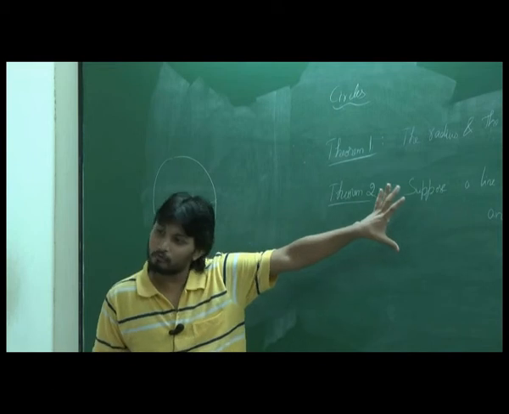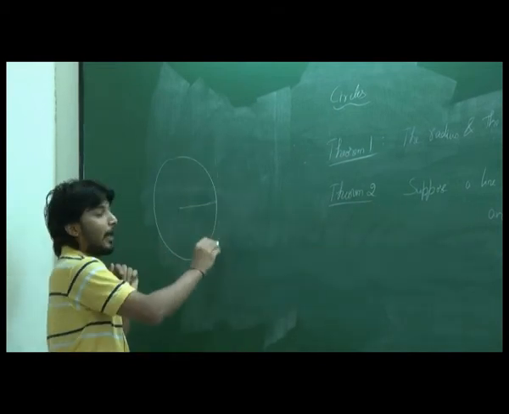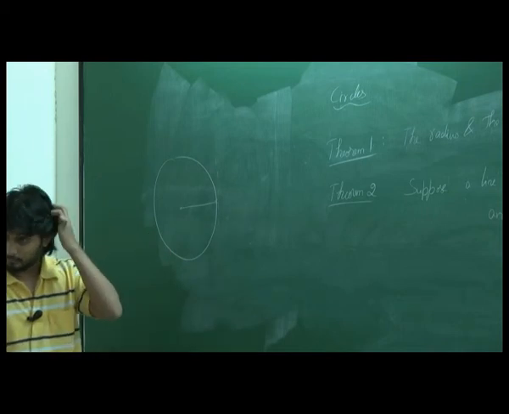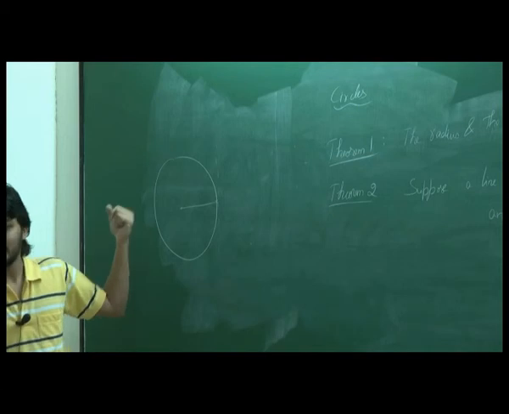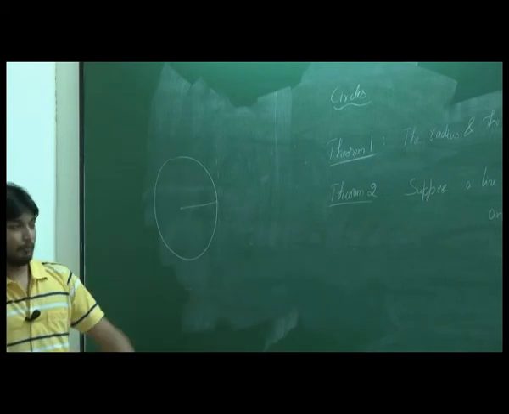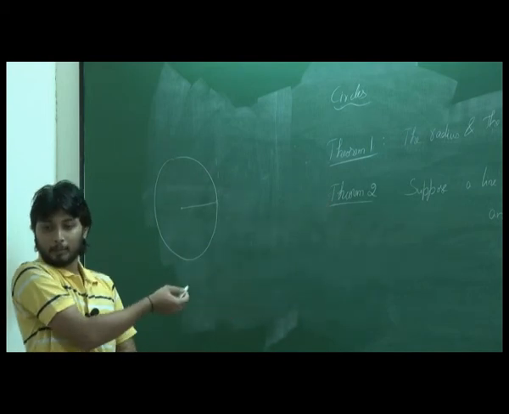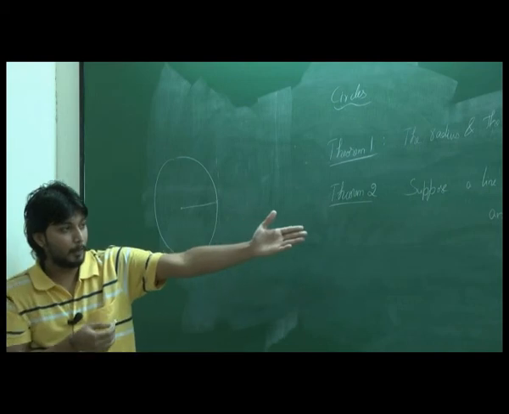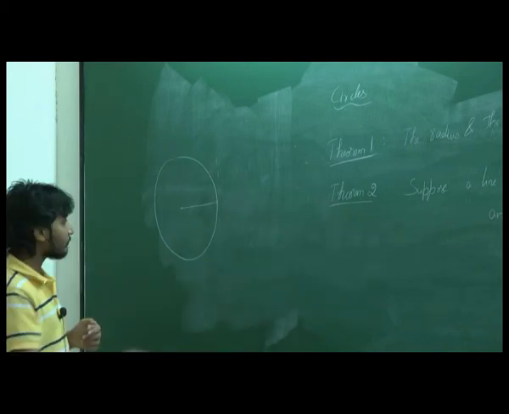So once we have proved this theorem, now it is enough if we construct a perpendicular to this. Before this, we didn't know why. Someone just said do this to get a tangent, and you should have asked why. But once we prove this theorem, now you know why it's enough to have a perpendicular there. Because once we have a perpendicular, it cannot be a secant for sure. It has to be a tangent.